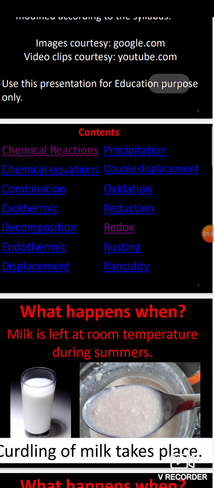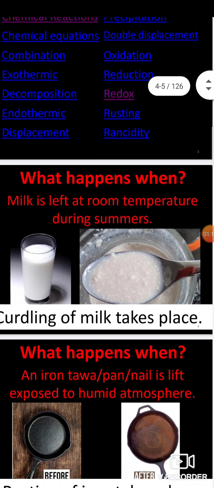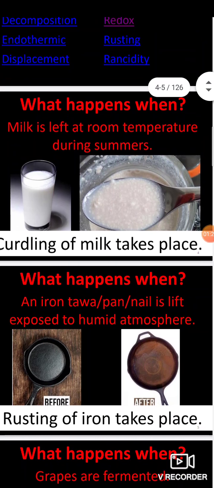Before we start the contents, we should first know what a reaction is. Here are some examples of how changes take place in our daily life.